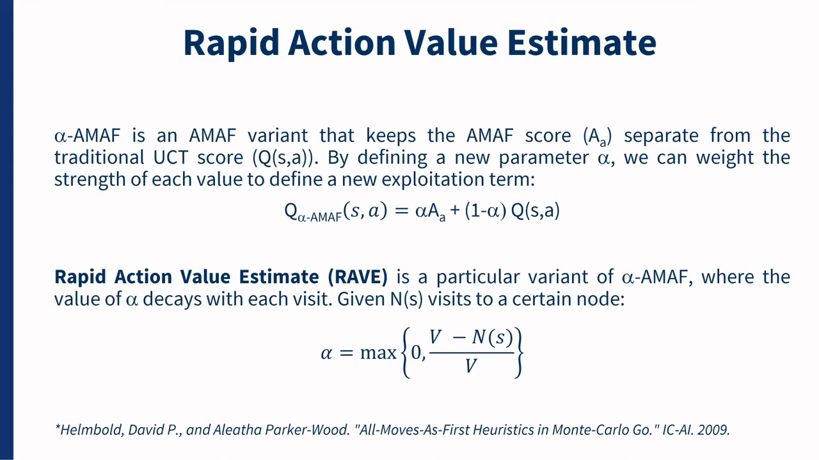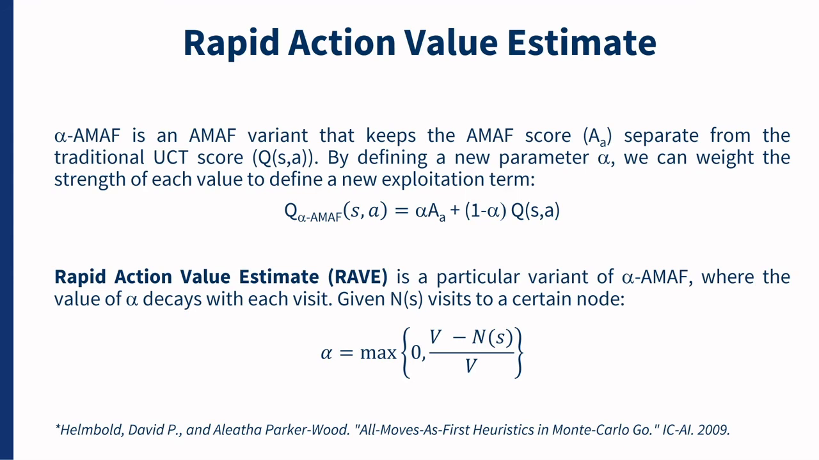In RAVE, alpha is not kept constant, but it decays following the particular rate shown in the equation of this slide. Alpha will be the maximum value between 0, so it's never negative, and the second expression shown in this slide. In here, V represents the number of visits a node has received before the RAVE values are used for the first time, and N of S represents the number of times this state has been visited. Note that as N of S grows, alpha becomes smaller.